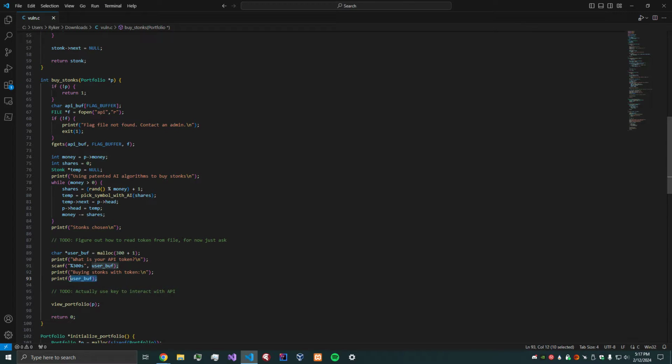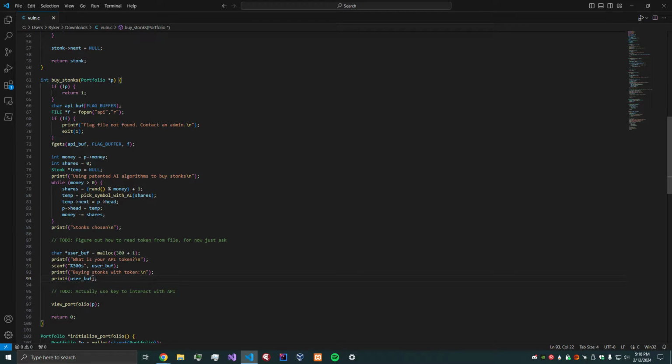This is a vulnerability because if we supply an input of, for example, %x %x, or %d %d, we can actually print stuff from the stack during runtime.